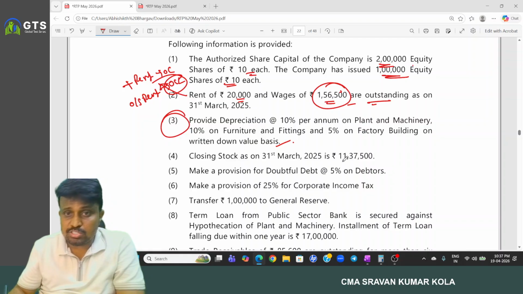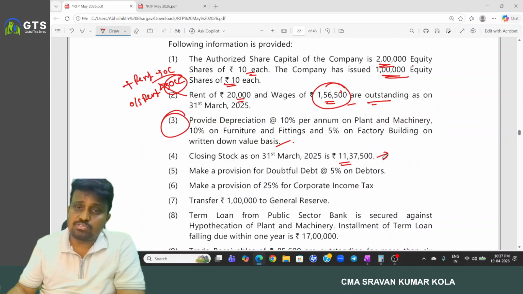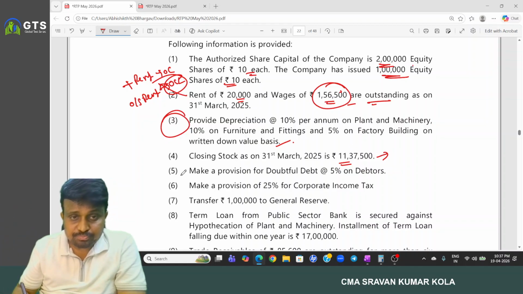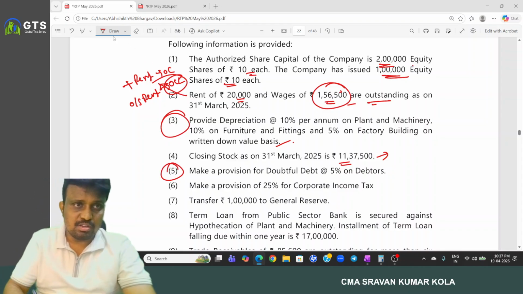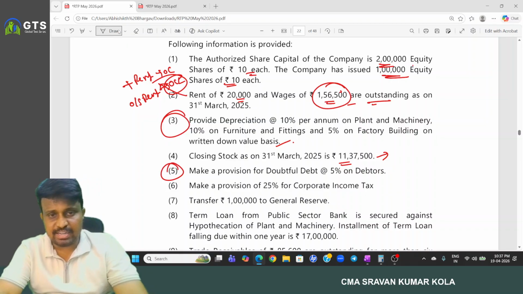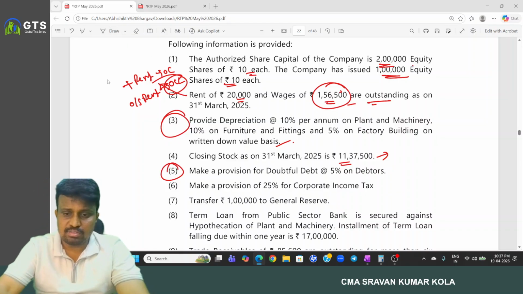And provide the depreciation. Okay. And closing stock we have. This closing stock we have to show under stock and change in stock of inventory. Make a provision for doubtful debts at 5% on debtors. First of all, what are the trade receivables we have?